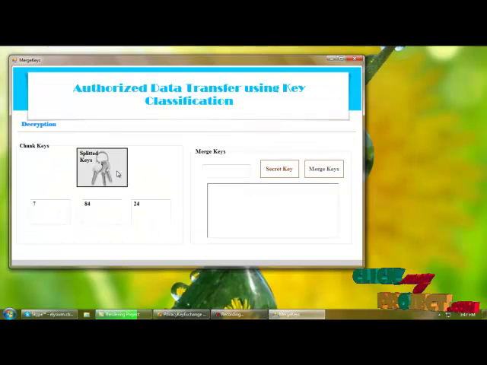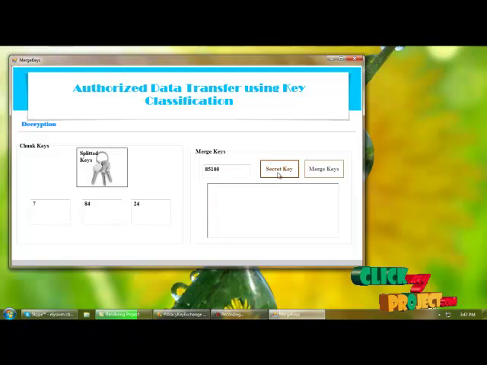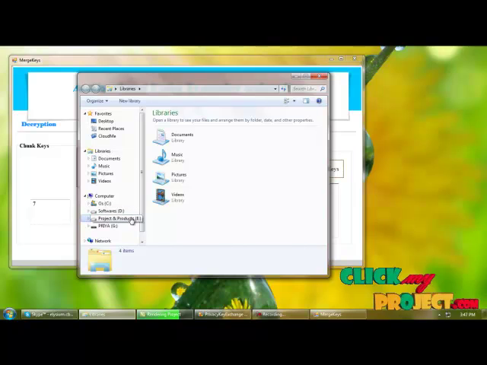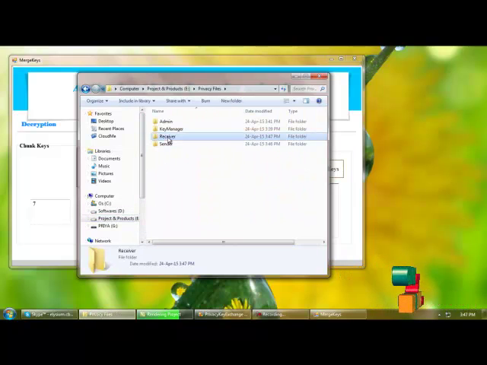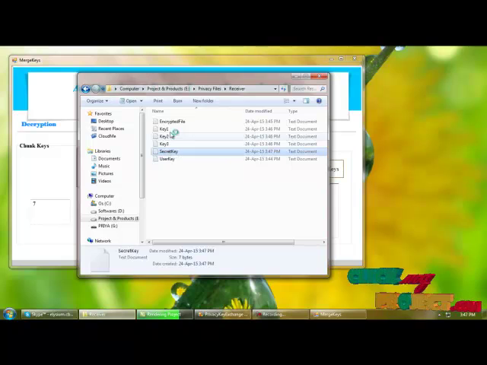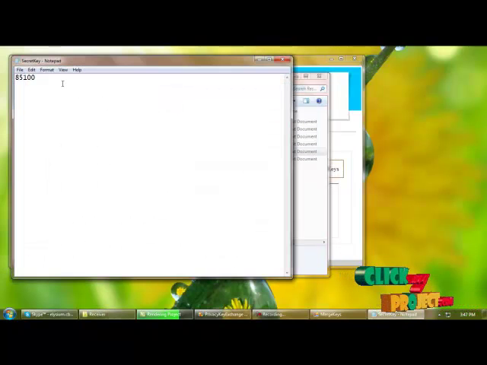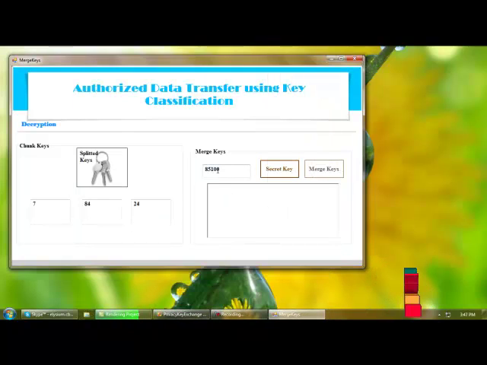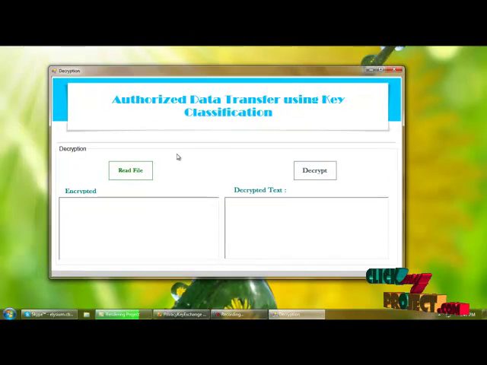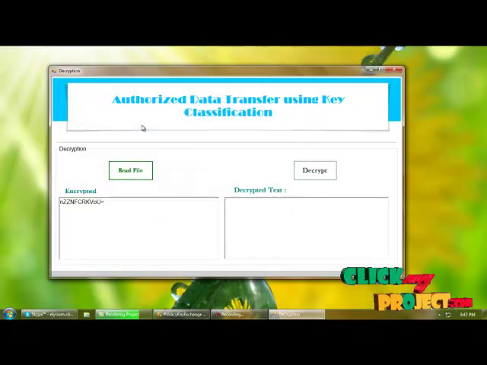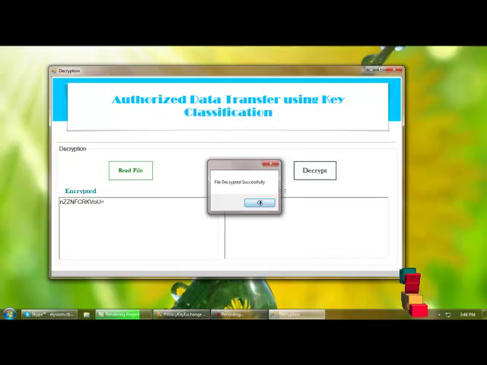For that we need to load the encrypted keys and get the secret key. So I'm checking whether the keys are properly received or not. So I'm loading the secret key from here, 85100. So I'm providing this key here. So, success. I'm merging the keys based on the secret key. Next, I'm decrypting the original text. For that, we need to load the encrypted file and decrypt the text, and we are getting the original text.